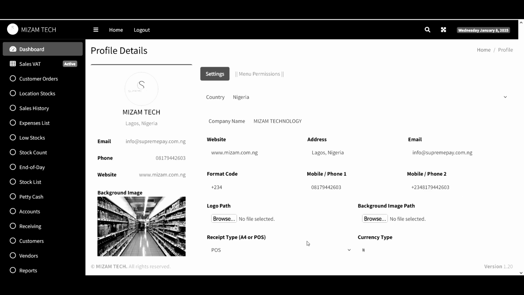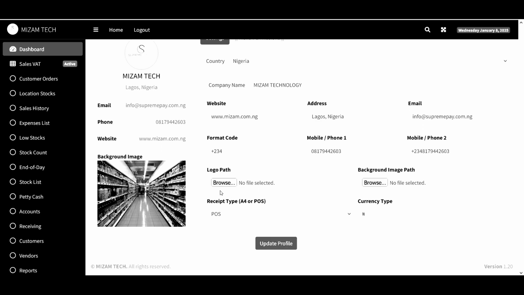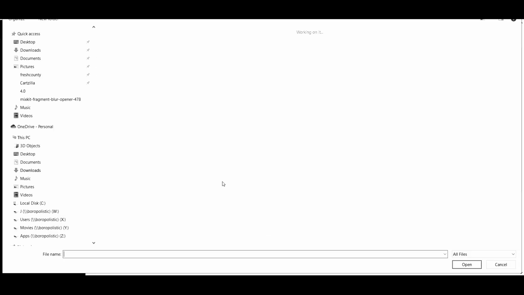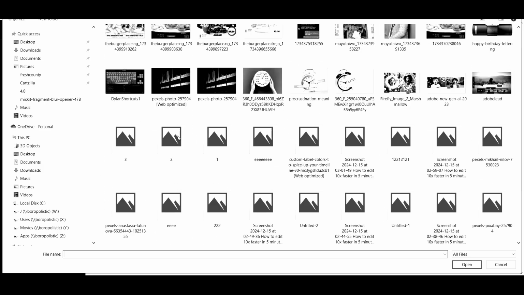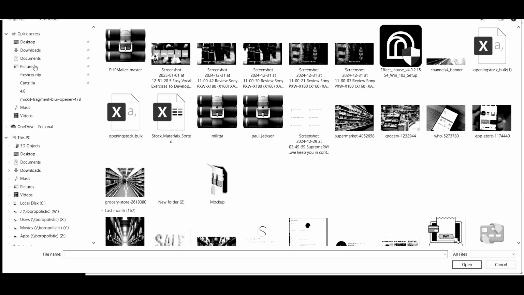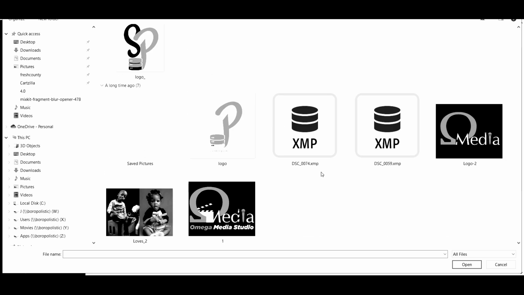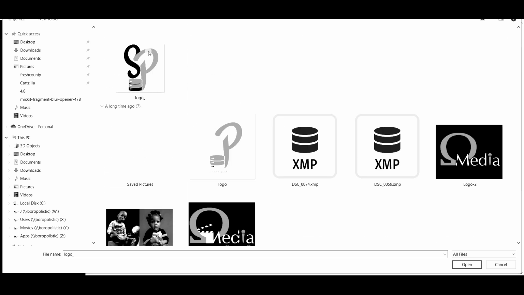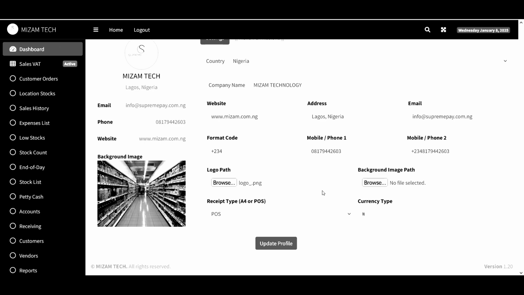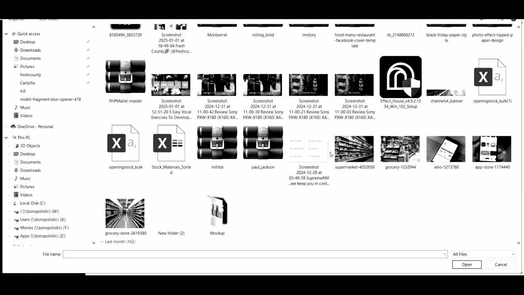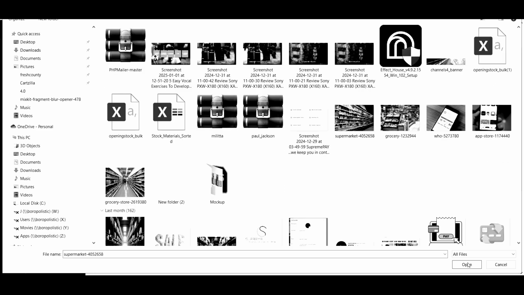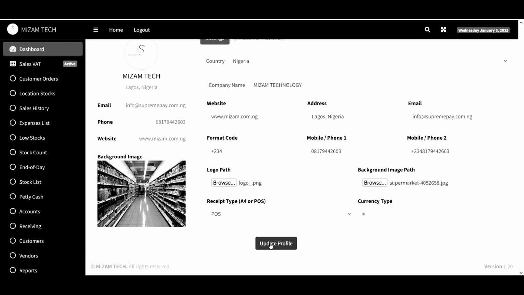So you have this. This is the logo part. You can update your logo for the application. So let's look for a particular logo that we can use. Let me go to my pictures and pick, let's use this. Then the background, you can select any nice background that you want for your application when you want to log in. So let me select this, then open, then click on update.